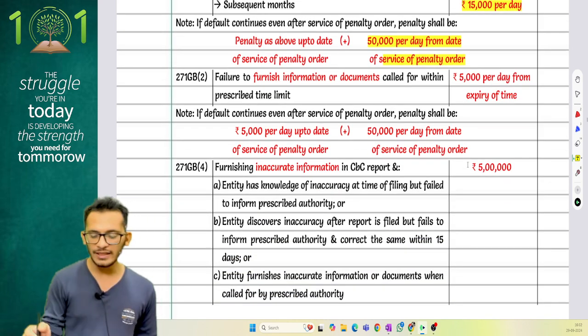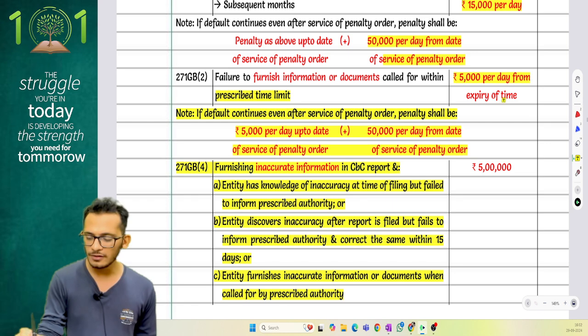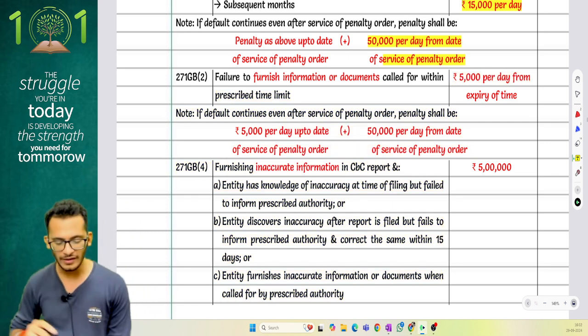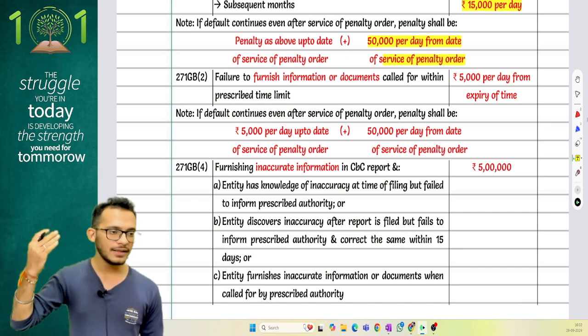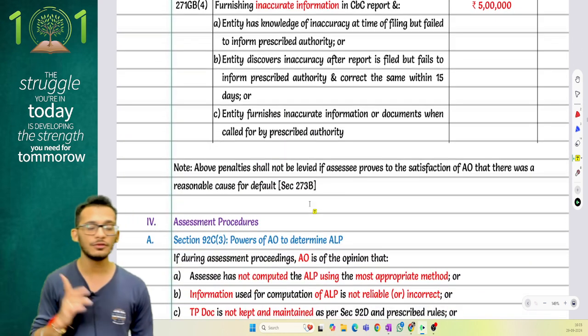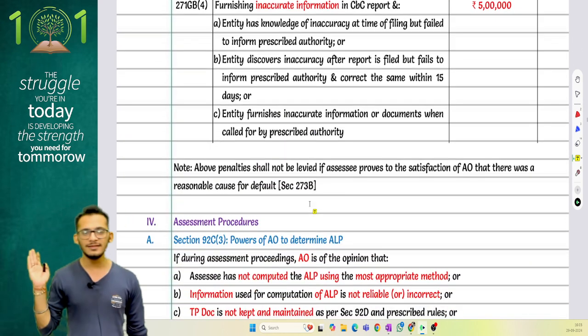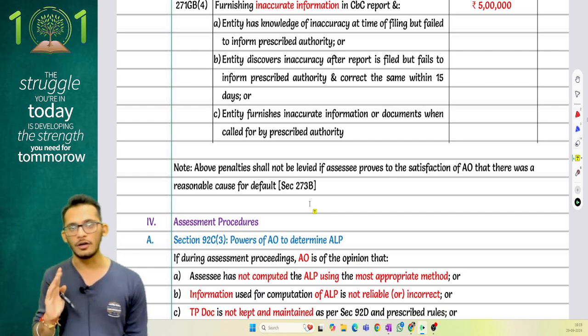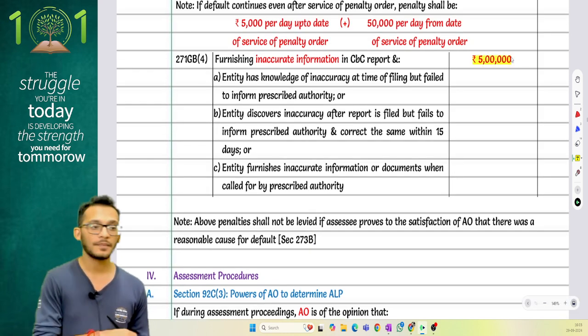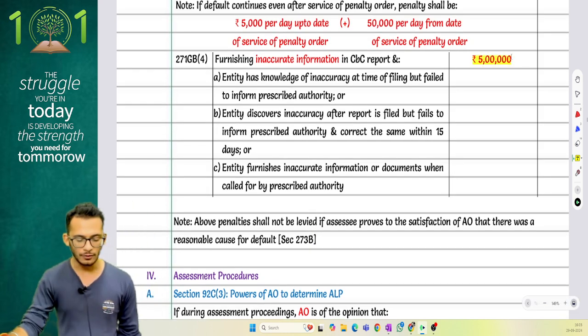If you fail to furnish any information which is requested from you, 5,000 per day will be levied because you have not filed on time, and if the default continues, then they will ask you for a 50,000 penalty. At any point of time, if you furnish inaccurate information to the officer and you know that the information is wrong, the assessing officer can levy a penalty of 5 lakh rupees on it.